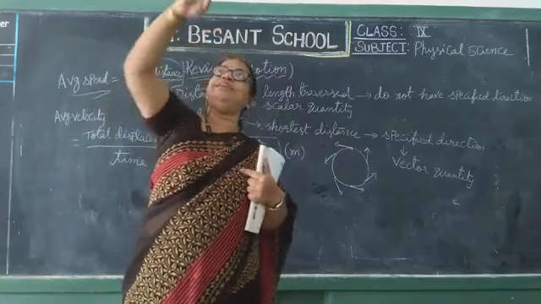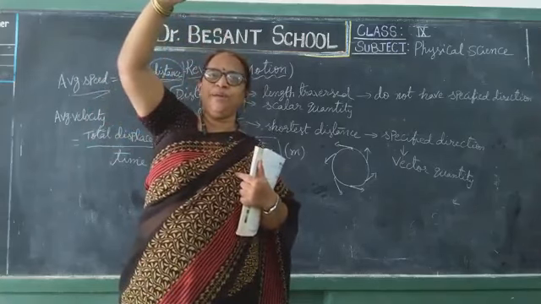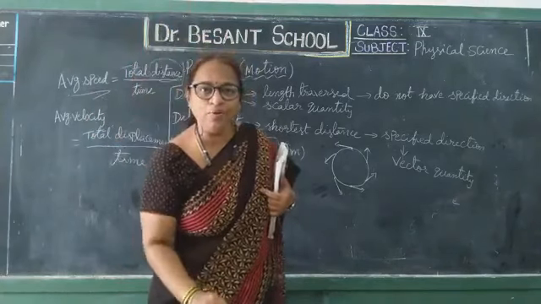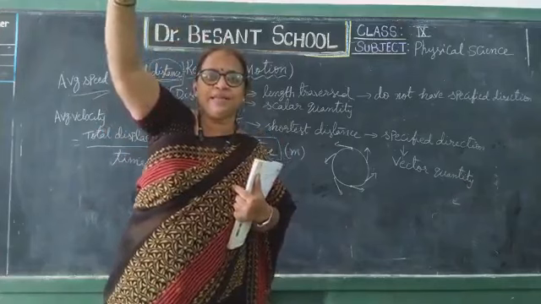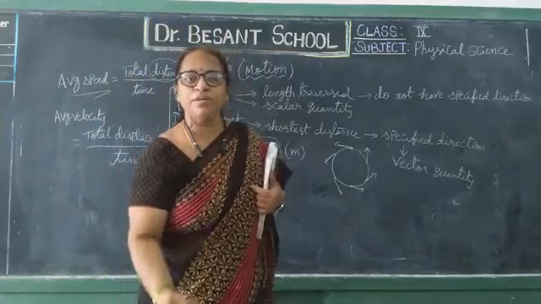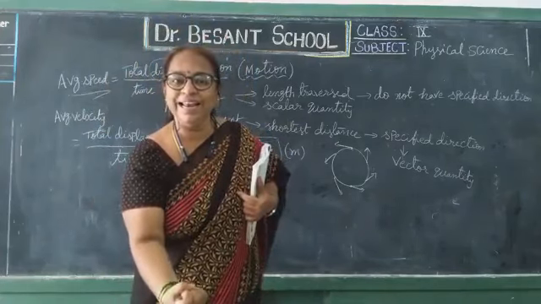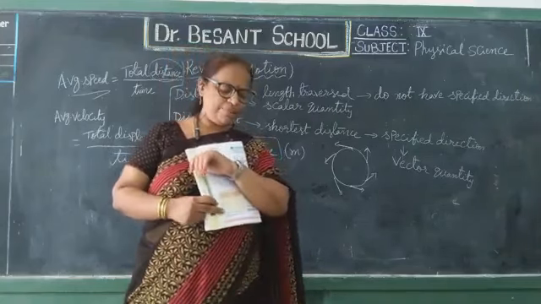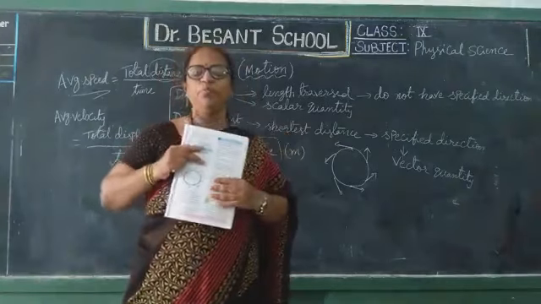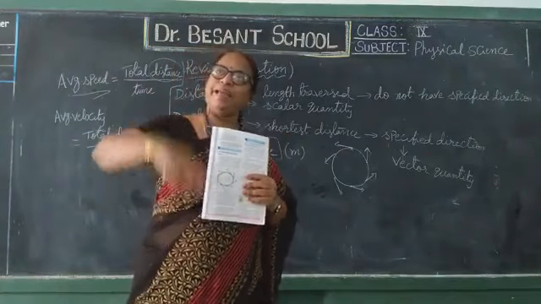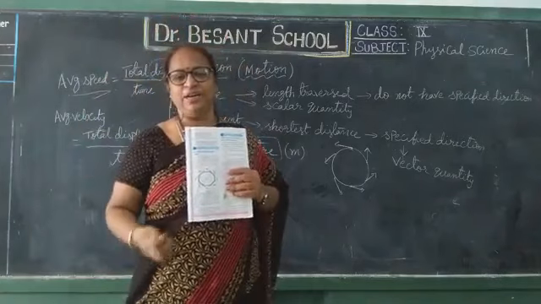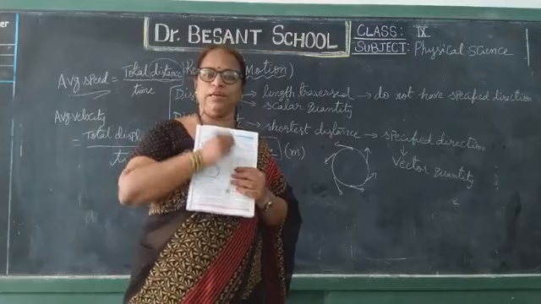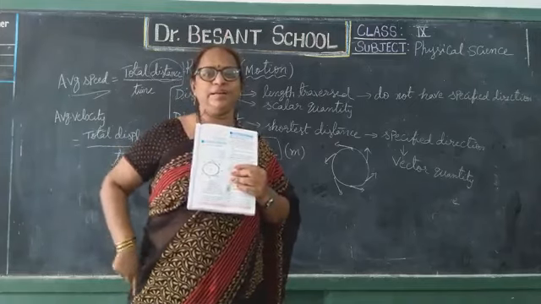Isn't it, up to that time it went straight, but later it changes its direction and comes down. While coming down, initially the speed is less, but as coming down, because of gravitational force, the speed will increase. Am I clear, children? So tell me what is happening here in this situation. Both speed as well as direction, both are changing. So it is also non-uniform motion. I hope I am clear, children.